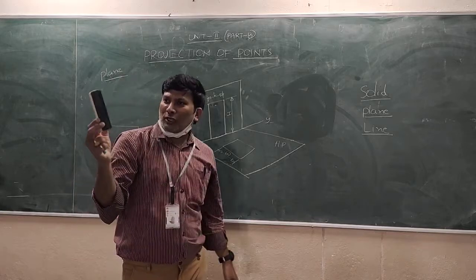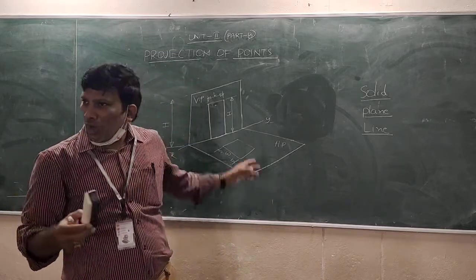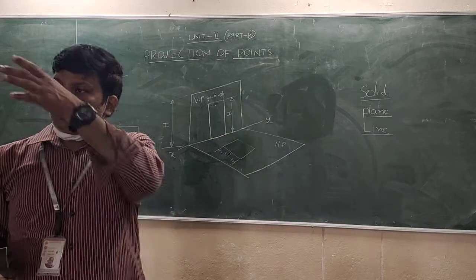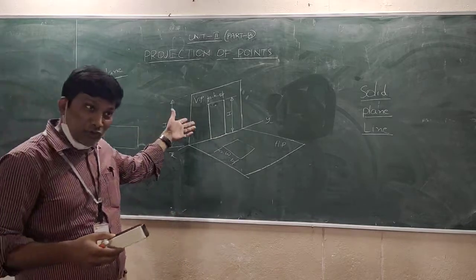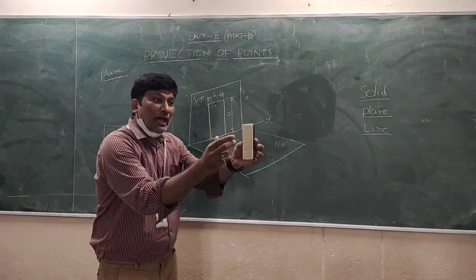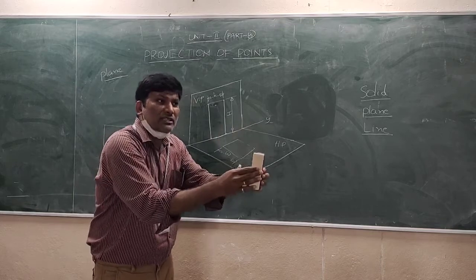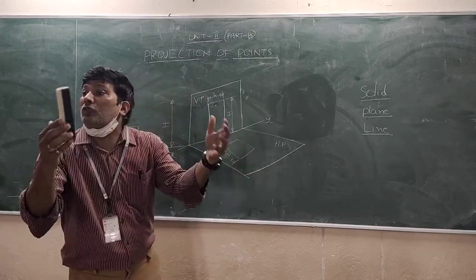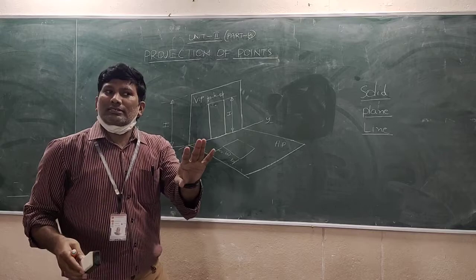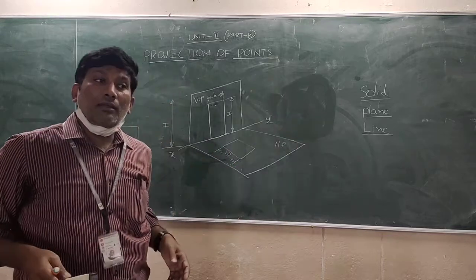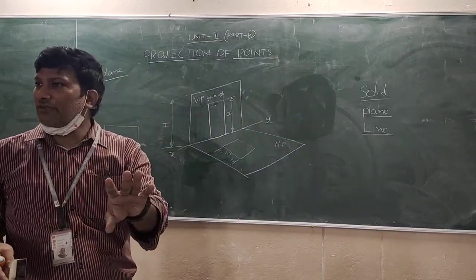Sir, I want to represent this particular object. How many views do I require? Anybody? I want to show exact information of this particular object. How many views do we require? For example, just wait. How many planes do we require? Clear. Two planes we require.